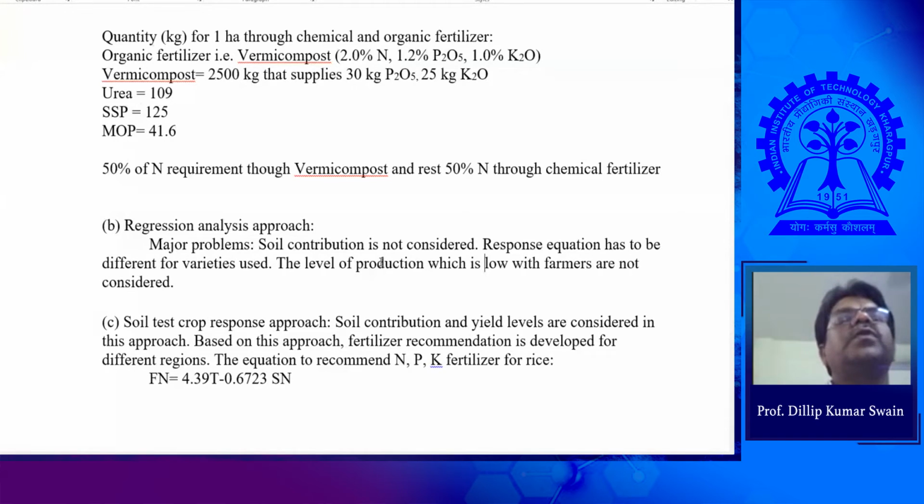In that case, we apply the right quantity of fertilizer for a particular crop, for a particular soil. That may vary between different varieties of the same crop as well. So this we'll discuss now, the regression analysis approach.